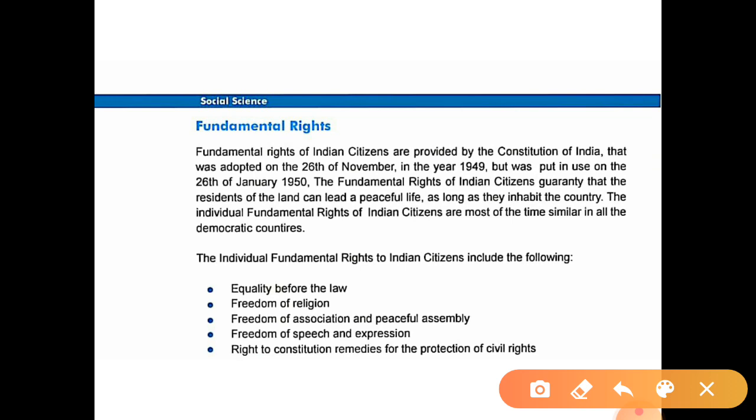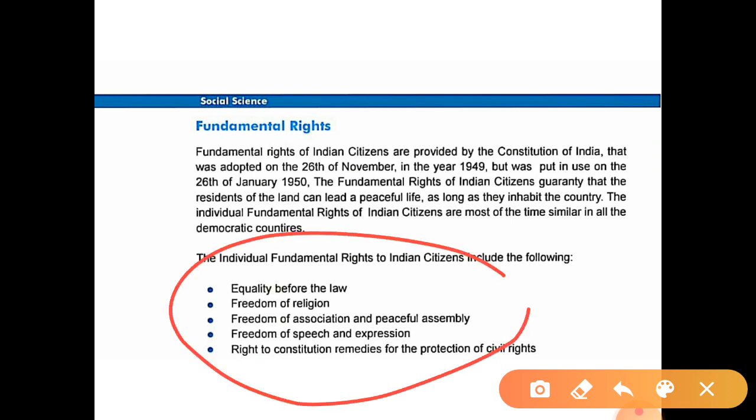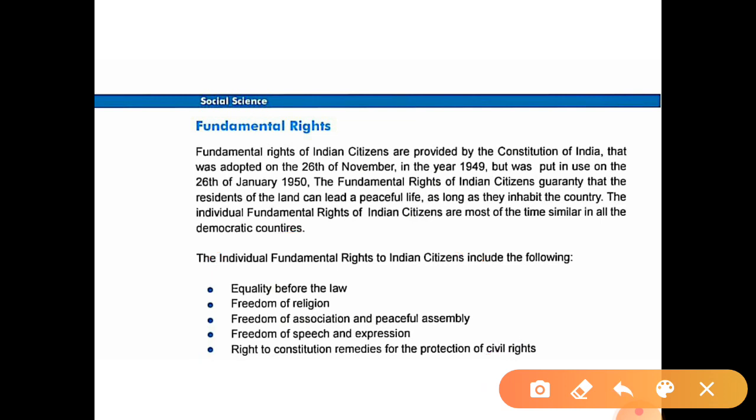The individual fundamental rights of Indian citizens include the following. So here are given a total of 5 individual fundamental rights. The first one is equality before the law.